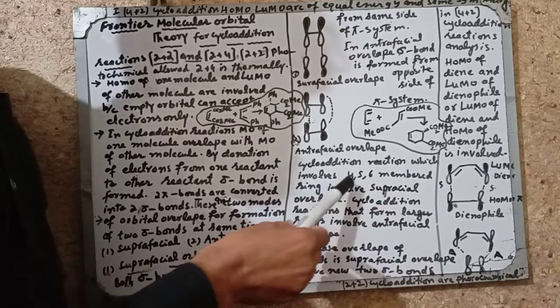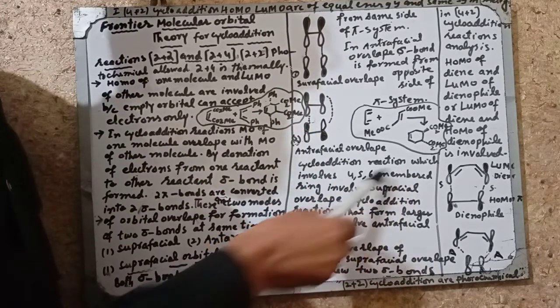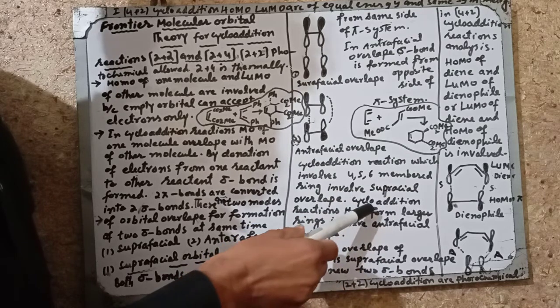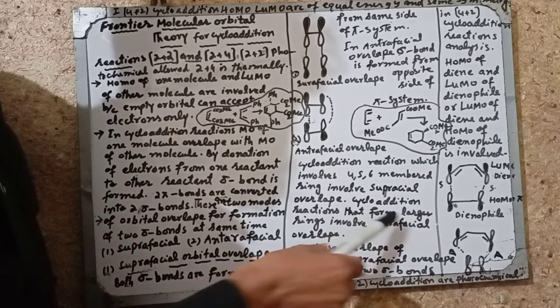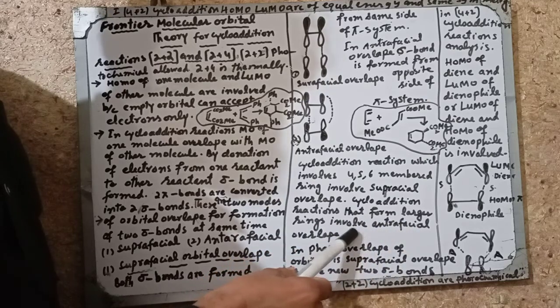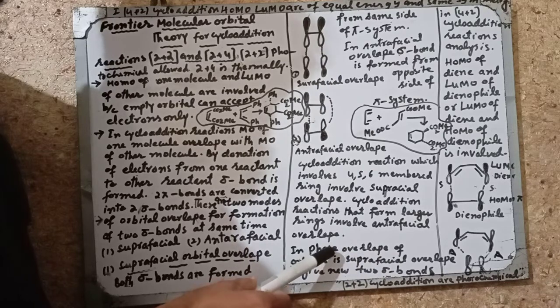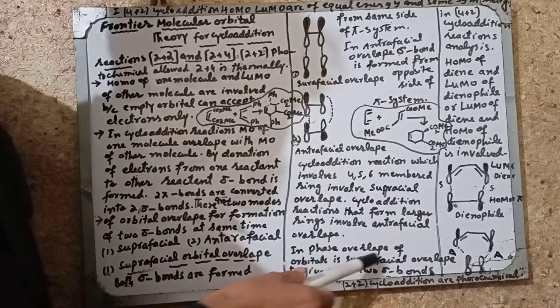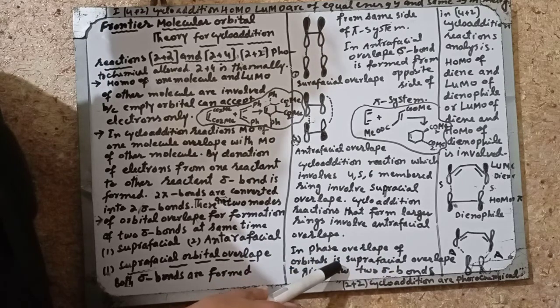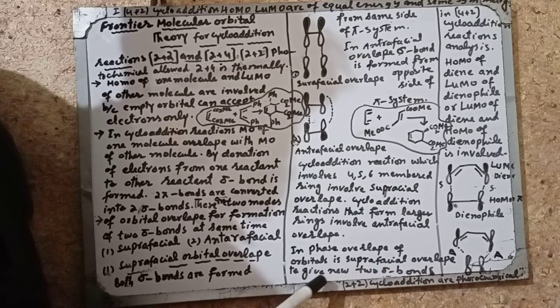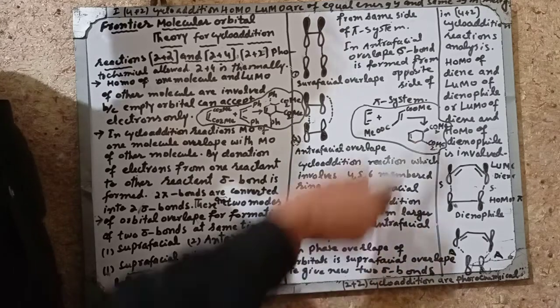Cycloaddition reactions which involve 4, 5 and 6 membered rings involve the suprafacial overlap. Cycloaddition reactions that form larger rings, which are non-aromatic, involve the antarafacial overlap. In-phase overlap of orbitals is suprafacial overlap, to give the two new sigma bonds.